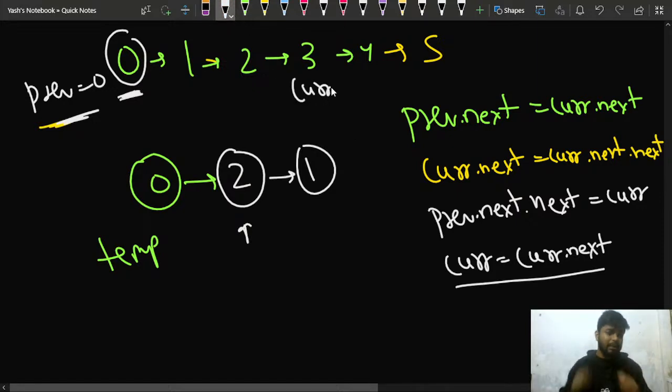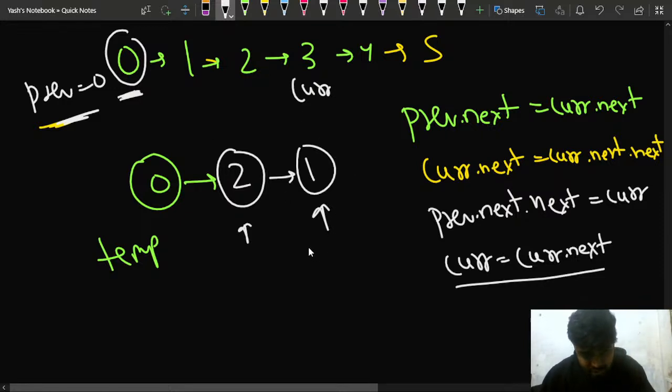So my current would come here, and after this part is done, I also need to update my previous. What is the previous node? Now this particular node should become my previous, right? This is the updated linked list, so every time I am doing this on an updated linked list. Is this much part clear to everybody? Every time I'm doing it, I'm doing it on an updated linked list.